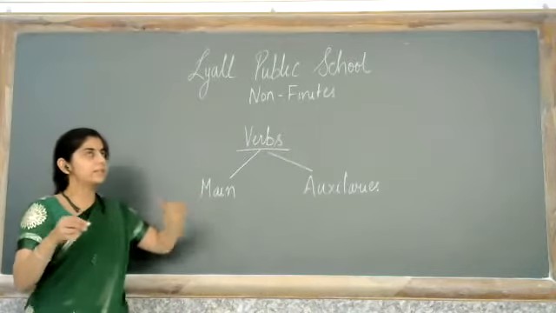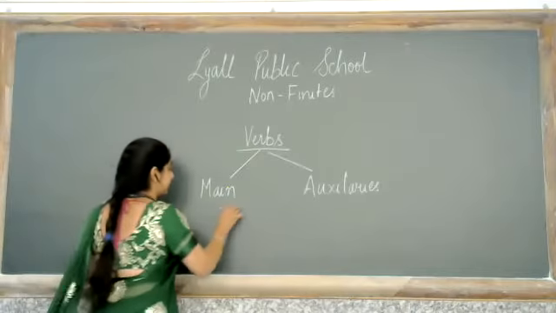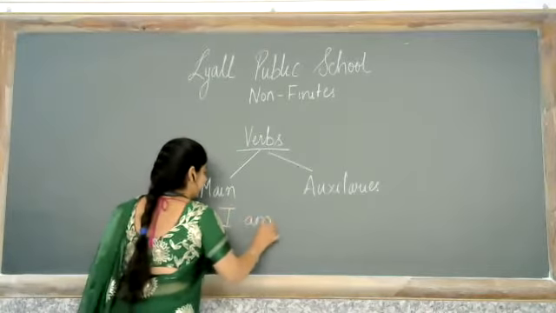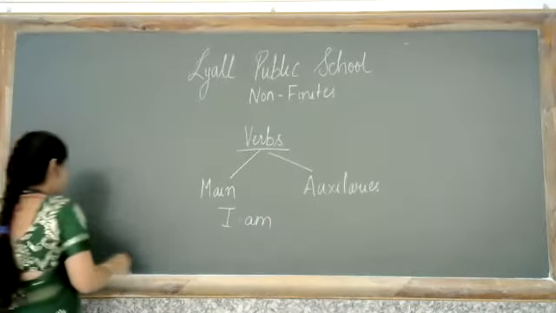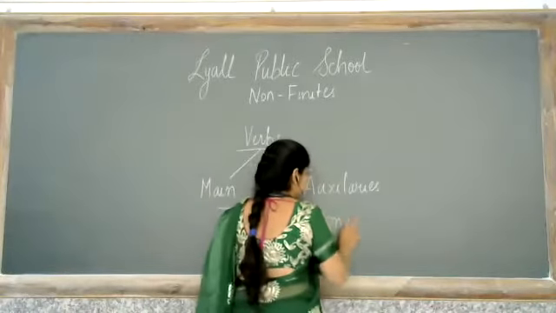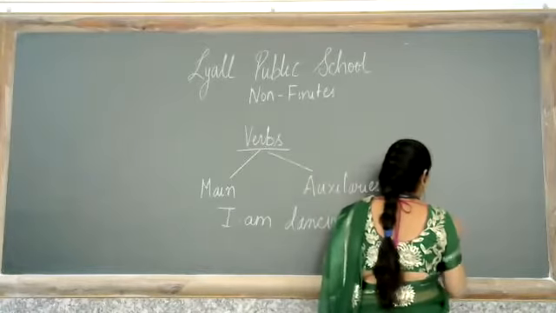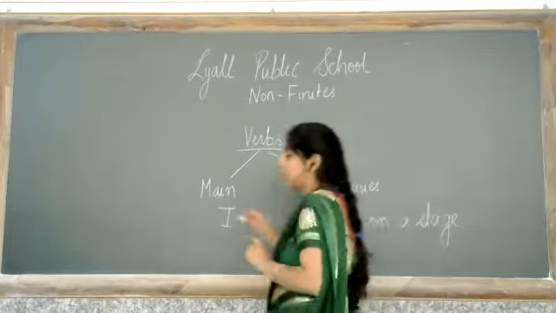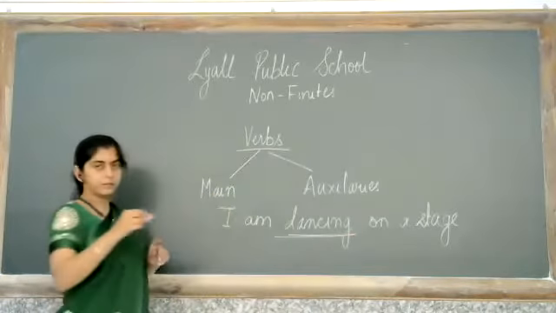I am dancing on the stage. Okay, if I take a sentence, I am dancing on a stage. Okay, so dancing is the work that I'm actually doing.